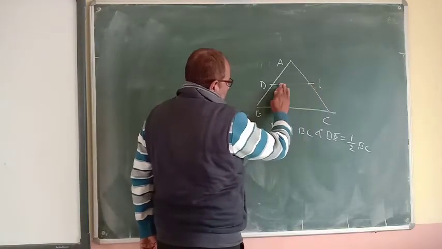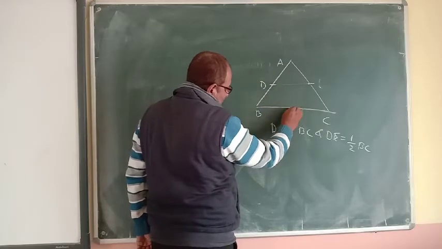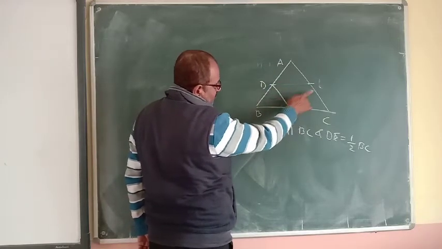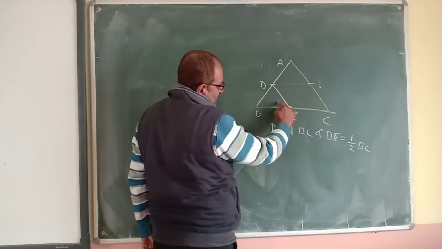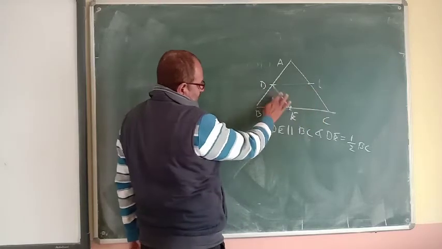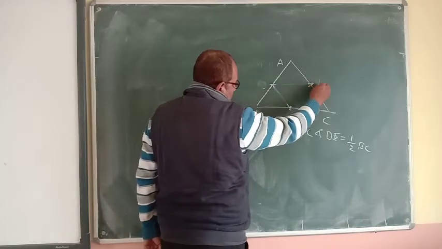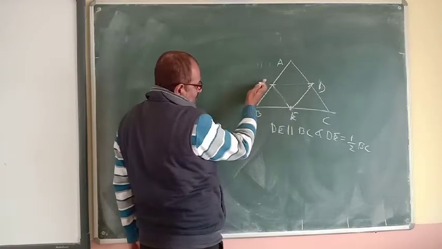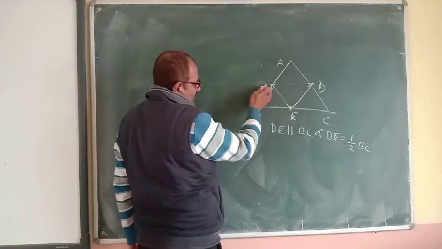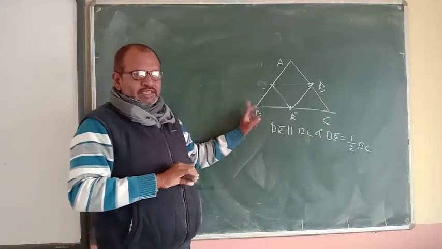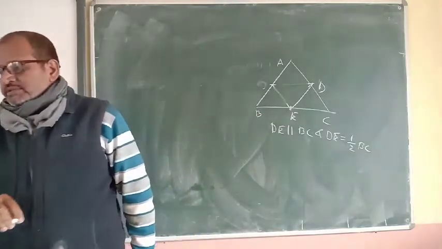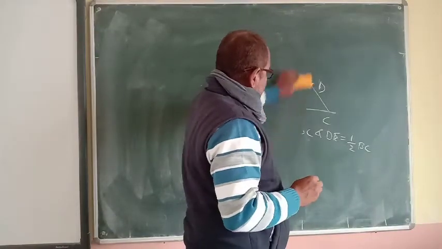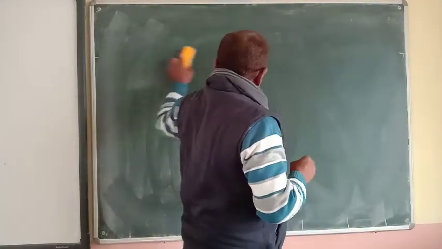If we take the midpoints of AB and BC, then the line segment DE will be parallel to the third side AC and equal to half of AC. Suppose we take the midpoints of AC and BC, then DE will be parallel to the third side AB and equal to half of AB. This is the meaning of the midpoint theorem. So write the statement of the midpoint theorem.